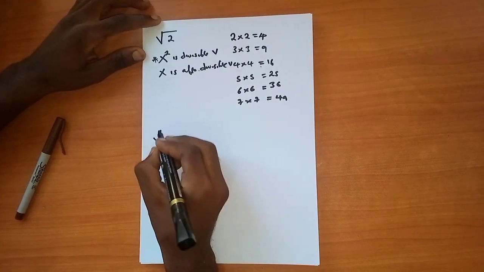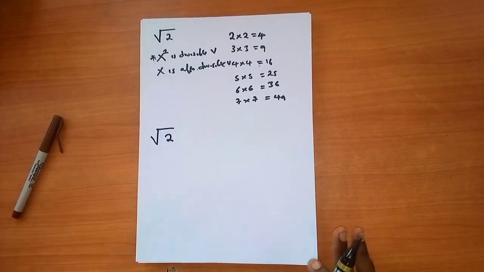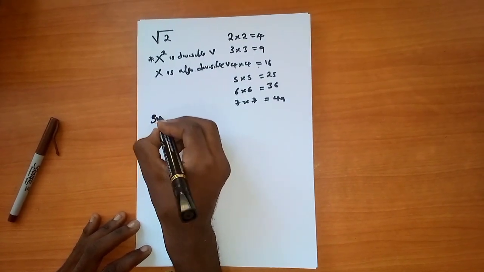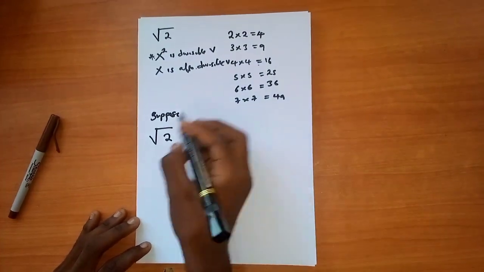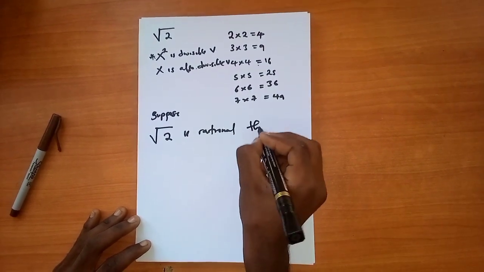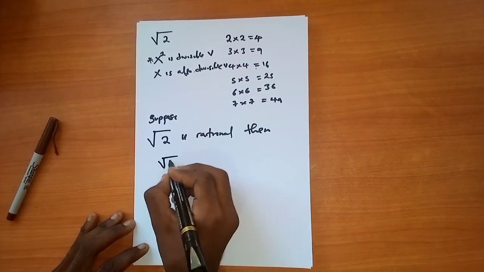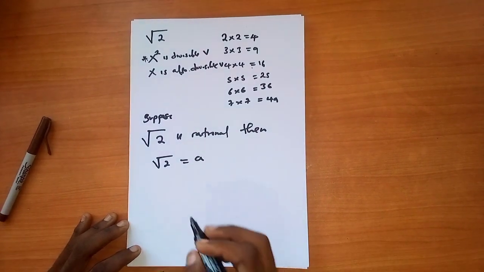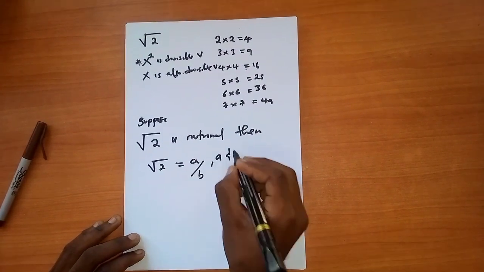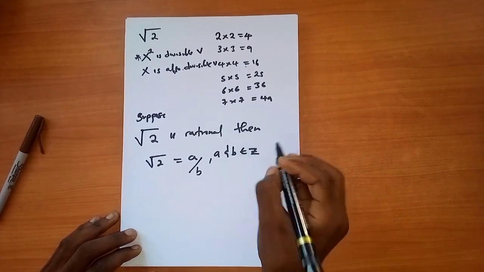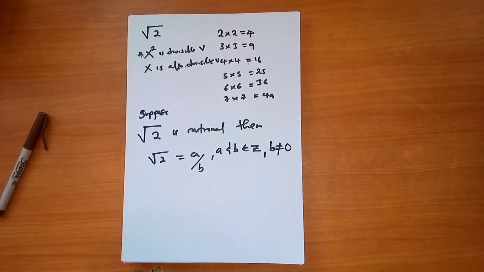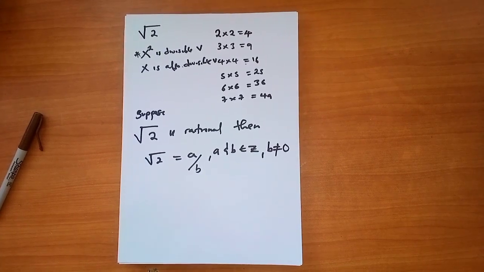Okay, so let's assume we've got the root of 2, and remember we are proving by contradiction, so we are going to make an assumption. Suppose the root of 2 is rational, then what should be true? If the root of 2 is rational, then it should be expressed as a fraction in the form of a over b, where a and b are integers, and b should not be equal to 0, and both a and b should be in their lowest terms. This is the assumption that we make.